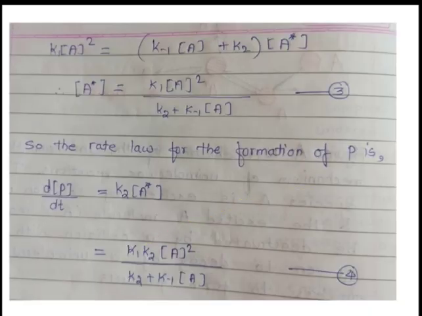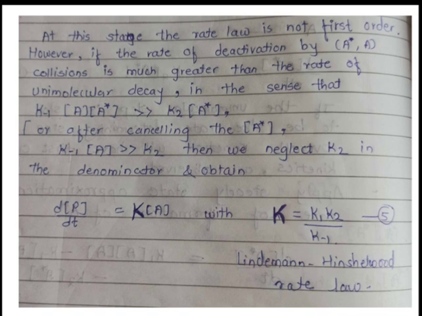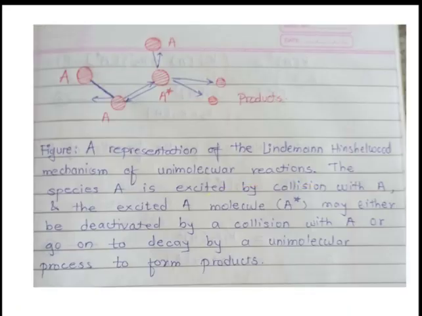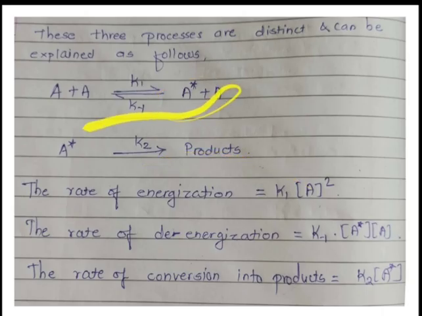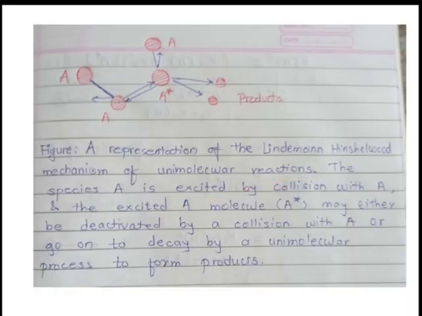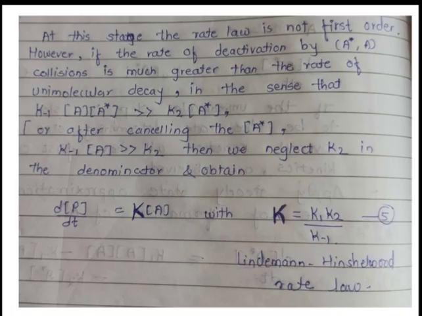That is, K minus 1 into concentration of A into concentration of A star is very much greater than K2 into A star. Simply, the backward rate is favored over the forward rate.